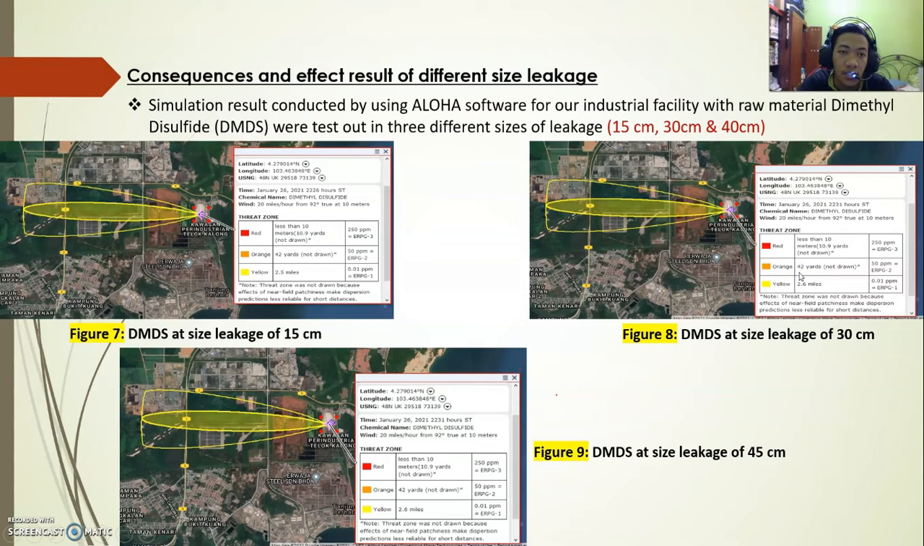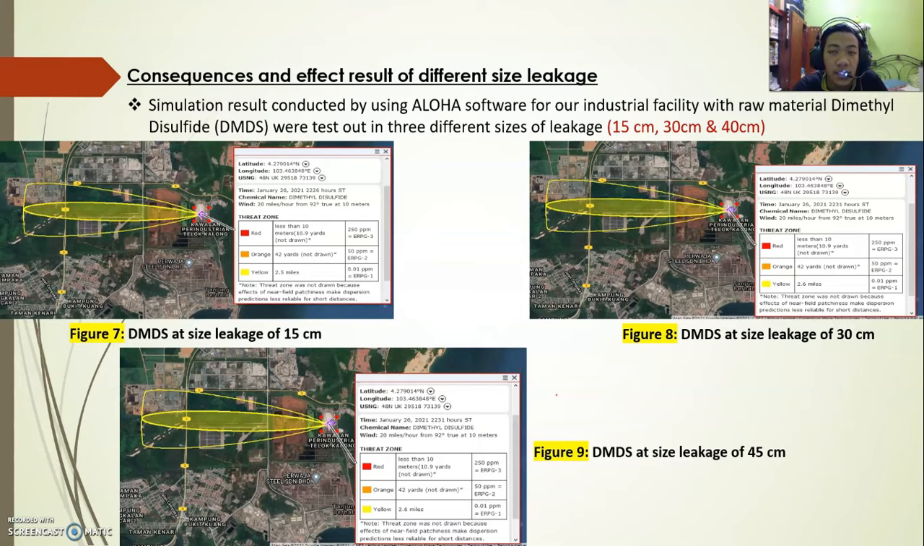And next, the consequences and effect results of different sizes of leakage. The simulation conducted using ALOHA software for our industrial facility with raw material DMDS was tested in 3 different sizes of leakage: 50 cm, 30 cm, and 40 cm. The wind speed is constant at 20 miles per hour at 28 degrees. The type of tank is a vertical cylindrical tank with a mass of 2020 kg.